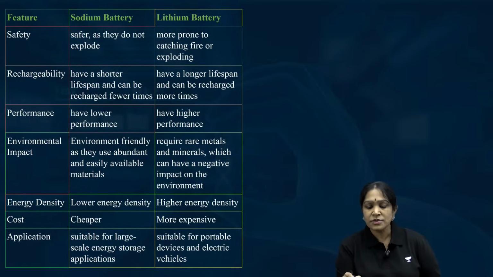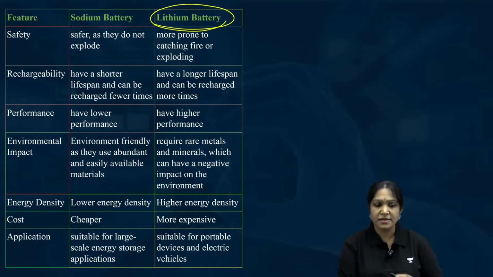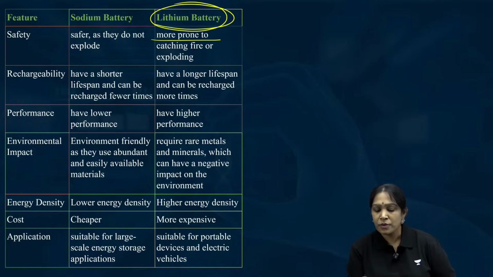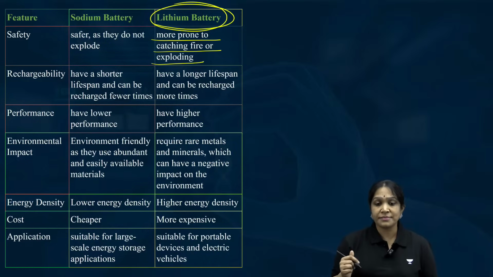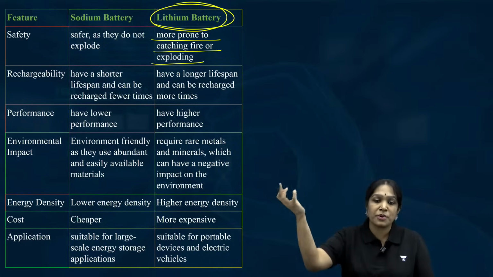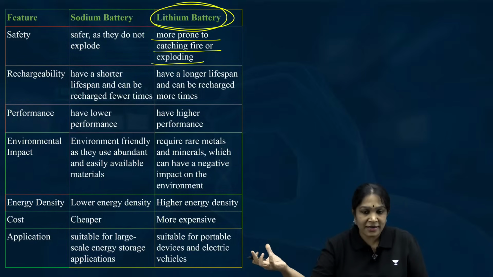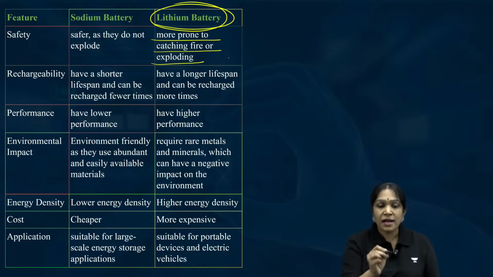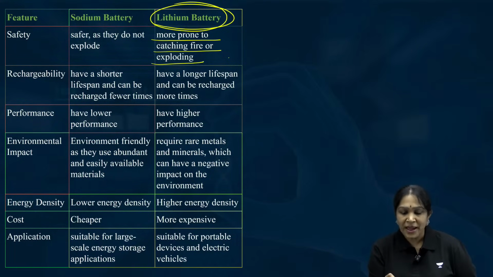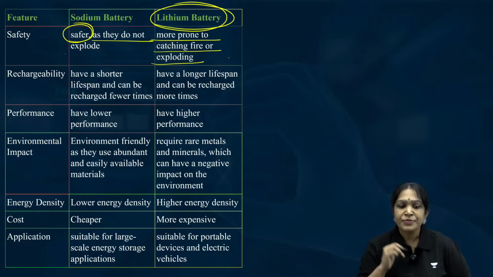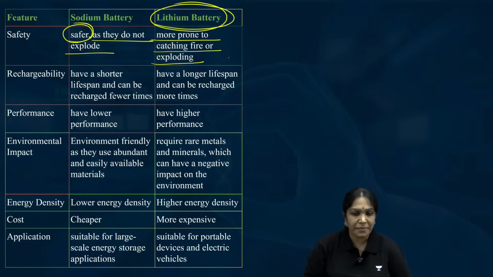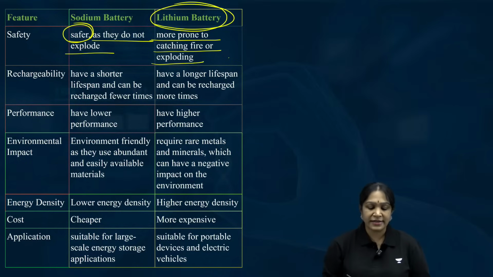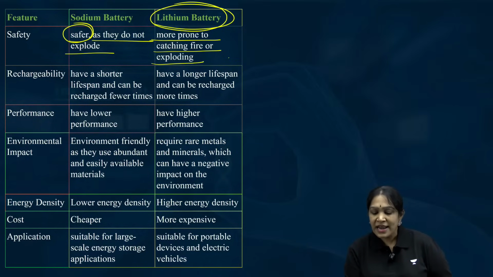The problems associated with lithium ion batteries. First one, they are more prone to catching the fire or exploding. We keep hearing some electronic vehicle, a bike got exploded when it was on charging. We hear such news. Such incidents are more with lithium ion batteries. Comparatively, sodium ion batteries are safer. They do not explode like that. So that is one advantage of sodium ion batteries. Is it clear?